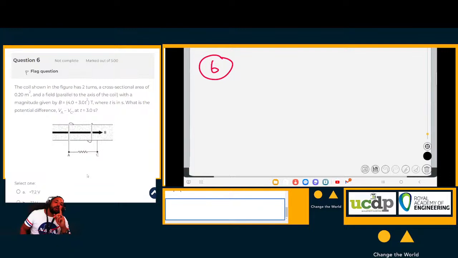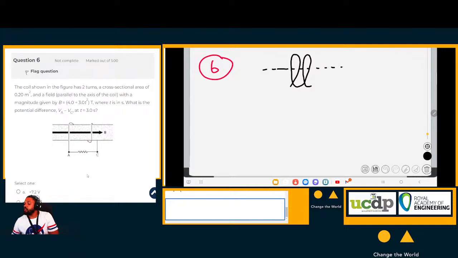Now, this is where they always trick you. They state here that the field is parallel to the axis of the coil, meaning that if this is the coil, those 2 coils, this would be the axis of those coils. Now, if the field is parallel to that axis, it means the field is perpendicular to the coil itself, but it is also parallel to the area vector. The field is parallel to the area vector.